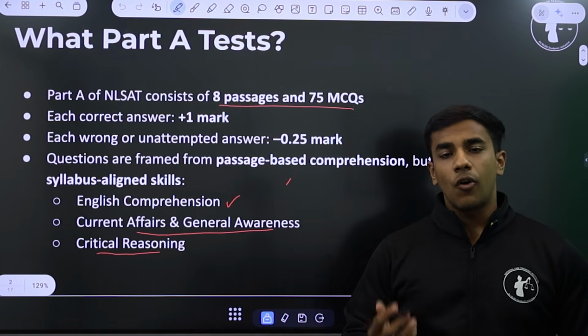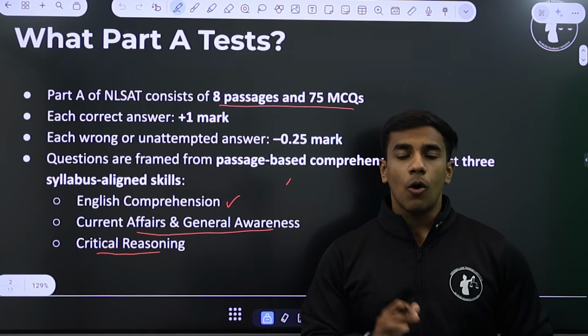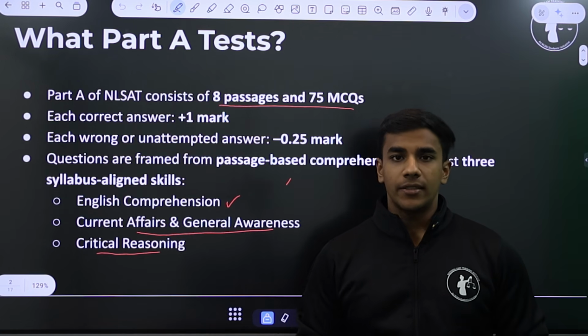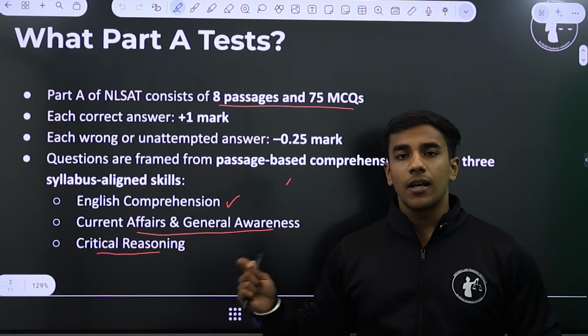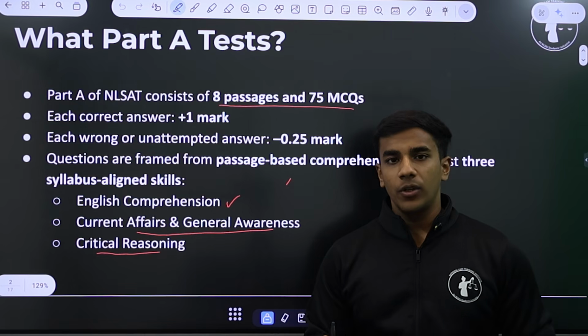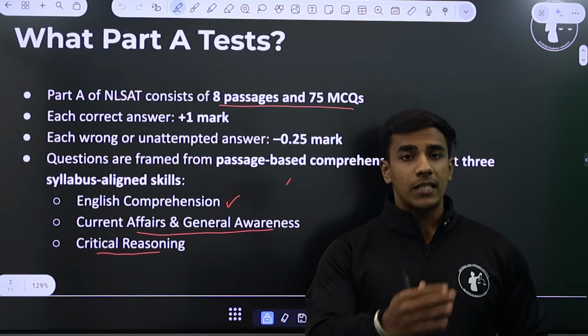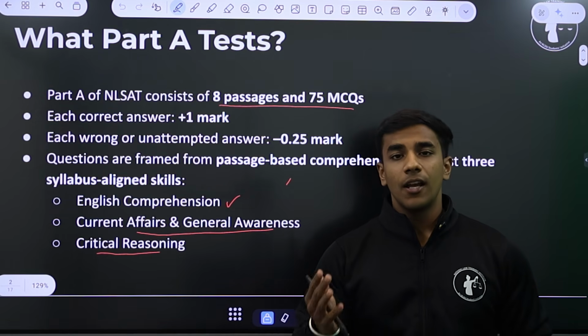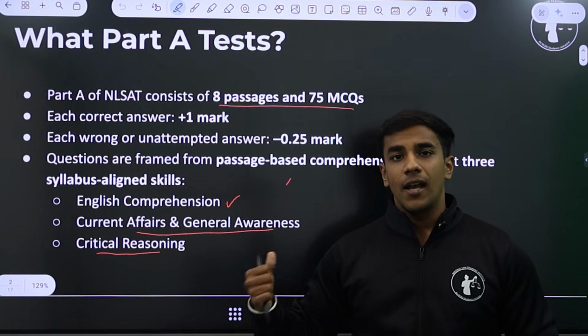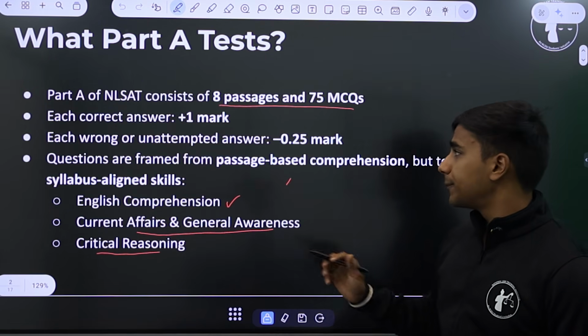Some core topics of critical reasoning are always tested in NLSAT, and today we are going to discuss those high frequency, high scoring areas on which if you specifically focus more in the last 70 days, you have a great chance at scoring faster and scoring more in your NLSAT 2026.